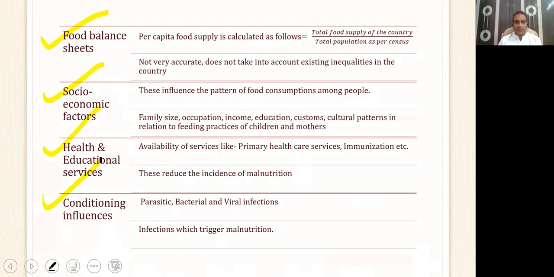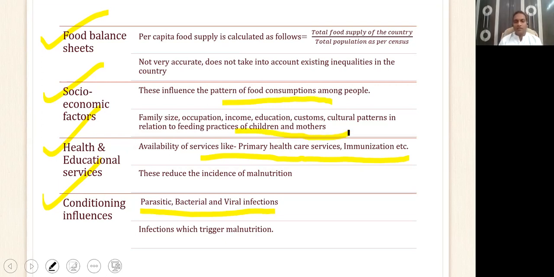Wherever conditioning influences like parasitic, bacterial, and viral infections are there, obviously the nutritional status will not be good. Wherever health and education services are good, like primary healthcare and immunization, obviously the nutrition status will be good there, right? So you're not directly measuring the nutrition status of a person. You're indirectly getting an idea of the nutrition status by measuring these things. Okay, socioeconomic factors. If the socioeconomic factors are good, obviously the nutrition status of the person will be good.